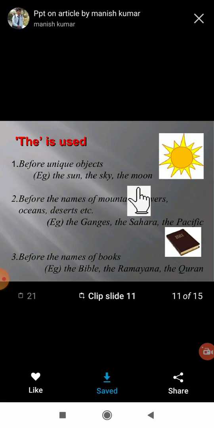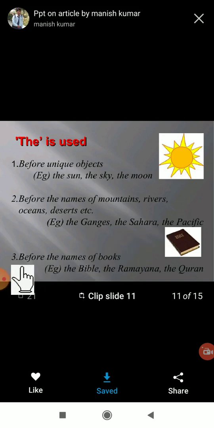Got it? We also use "the" before the names of mountains, rivers, oceans, deserts, etc. Why here? The sun is a unique thing. Even the sky, the moon, the earth, these are unique things. So for that we are using the article because it is definite. Even with the names of rivers, oceans, mountains and deserts we use the article. Example: the Ganga, the Sahara, the Pacific.